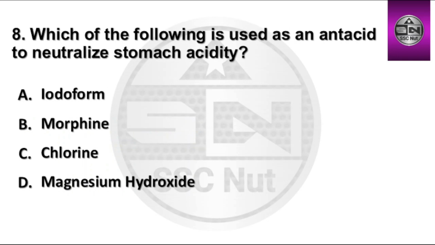Next question, which of the following is used as an antacid to neutralize stomach acidity? Options are iodoform, morphine, chlorine, magnesium hydroxide. Right option is D, magnesium hydroxide.